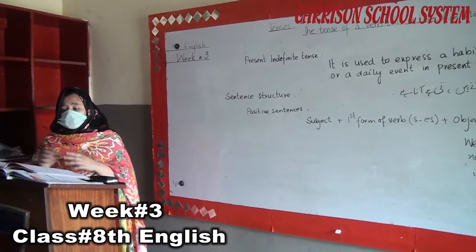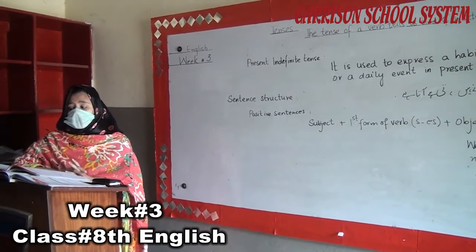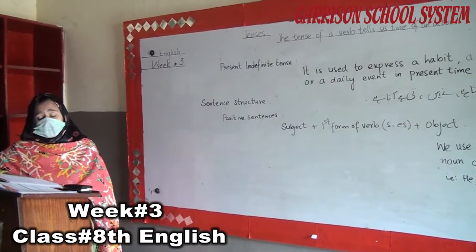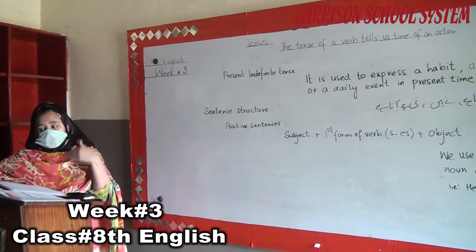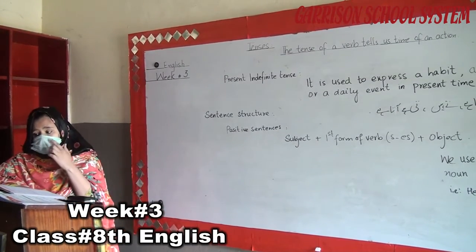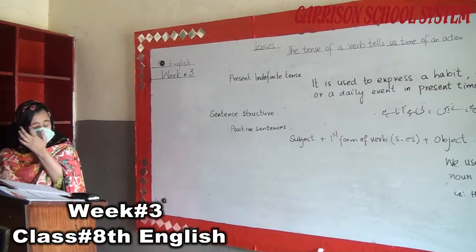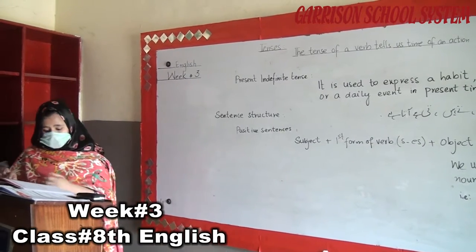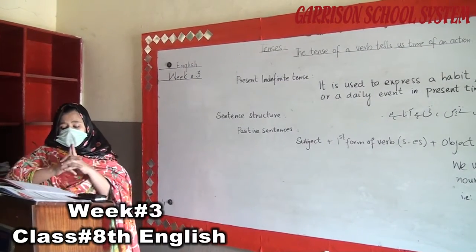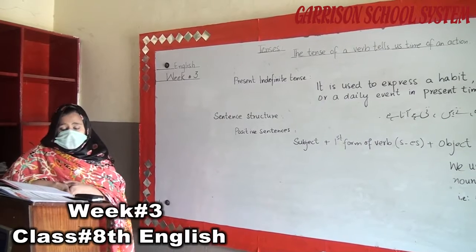And we can also use the simple present tense to talk about things that will happen in the future. For example, my little sister starts school tomorrow. The new shop opens this Friday, meaning the event will definitely happen in future.